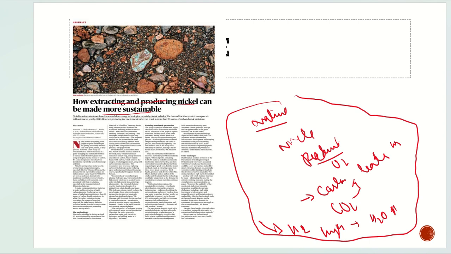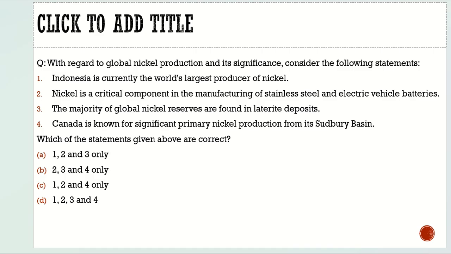Now here what becomes important for you is nickel, where it is produced, and its production. So let's try to answer the question and get an idea about it. The question says, with regard to global nickel production and its significance, consider the following statements. First statement: Indonesia is currently the world's largest producer of nickel. 100% correct. After Indonesia, there is Russia. After Russia there is Philippines. So these are the three top producers of nickel.